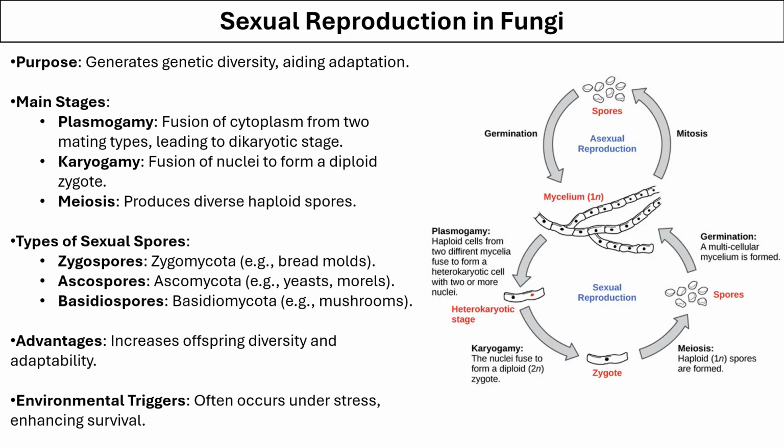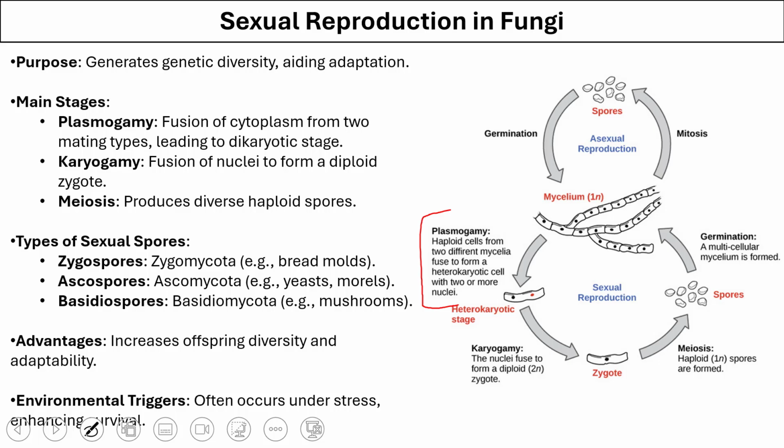Sexual reproduction mainly helps with genetic diversity and aids in adapting to a new environment. Sexual reproduction in fungi occurs through plasmogamy, karyogamy, and meiosis. In plasmogamy, the cytoplasm of two mating-type fungi fuses, leading to the formation of the dikaryotic stage.